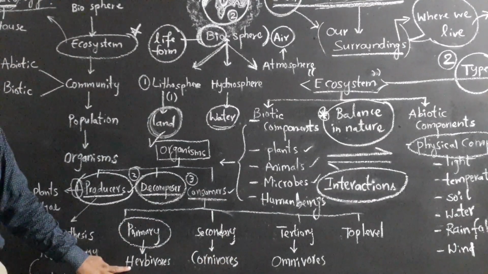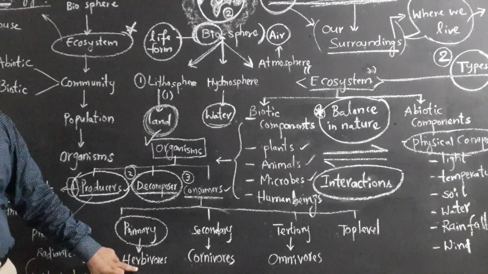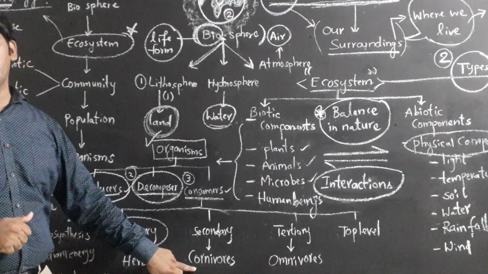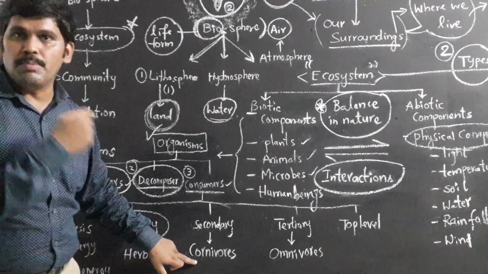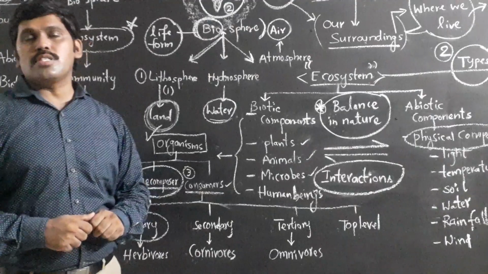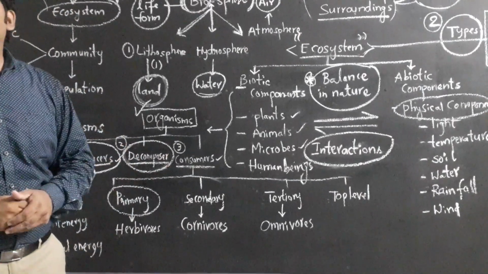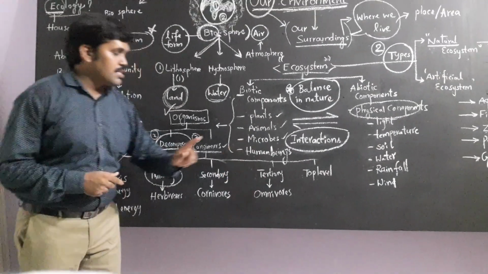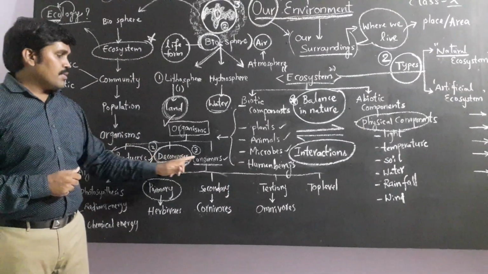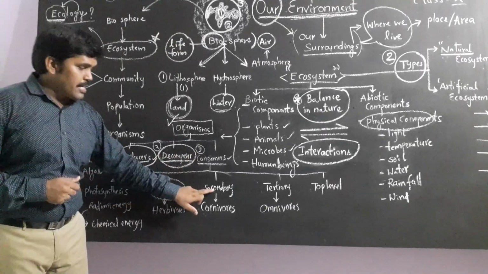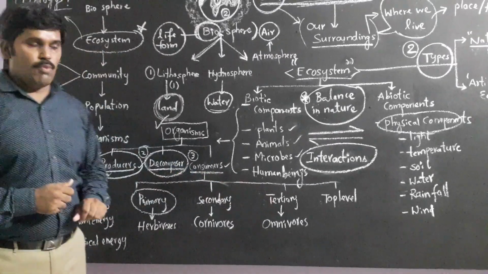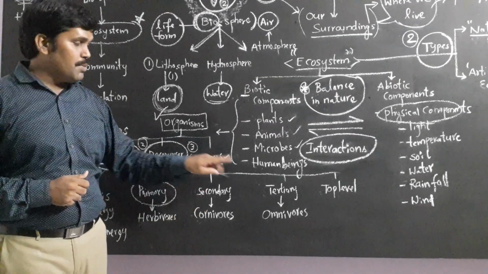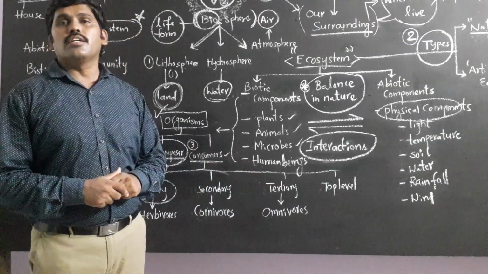Herbivores feed directly on plant food. Whereas carnivores, you know they are flesh eaters, they eat the flesh of other animals. And omnivores can eat both plant as well as animal food. These herbivores, carnivores and omnivores can be categorized as primary consumers, secondary consumers and tertiary consumers. Herbivores are called primary consumers, carnivores are called secondary consumers, and omnivores are called tertiary consumers.